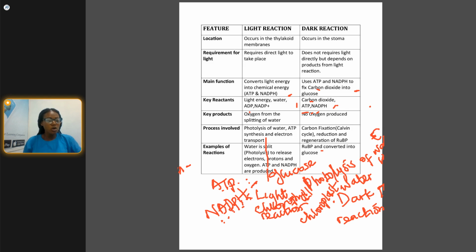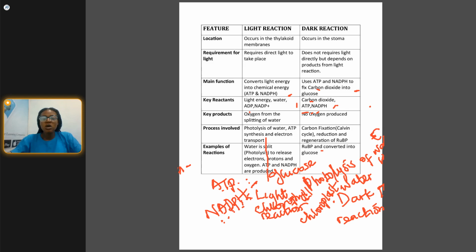So we move to how to detect the presence of starch. How can we know if a plant is photosynthesizing? Because it is a plant that experiences photosynthesis that will give out starch.